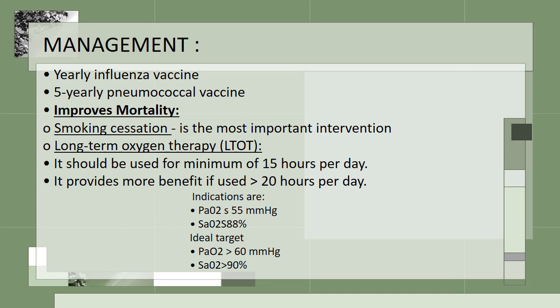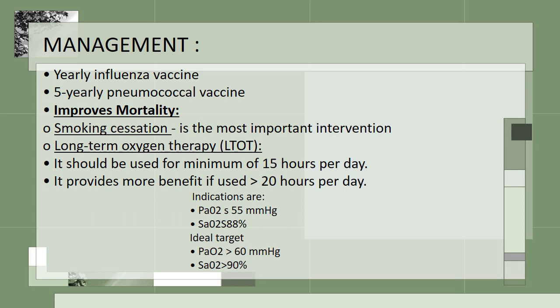How are we going to manage it? Yearly influenza vaccine and 5-yearly pneumococcal vaccine is very important. To improve the mortality rate, smoking cessation is very important, and long-term oxygen therapy is also very important. It should be used for a minimum of 15 hours per day. It provides more benefit if used more than 20 hours per day.